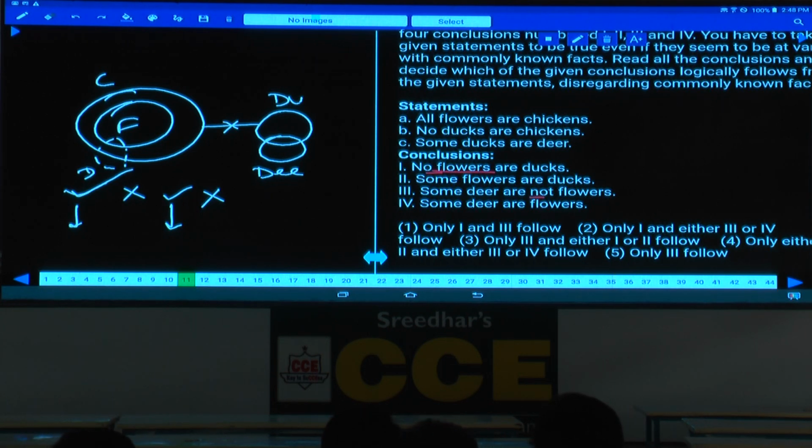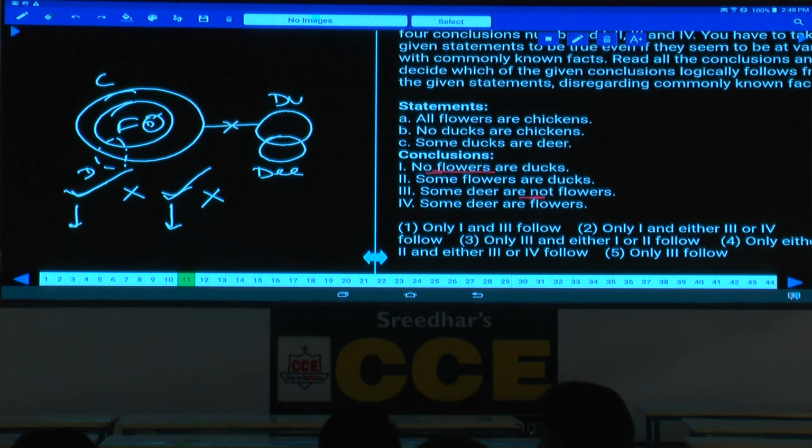Then coming to the third one, some deer are not flowers. To make this one false, I should prove all deers are flowers. That means your deer must be like this. If you write deer like this, then some deers are ducks, so deer and duck will also be intersected, isn't it? Hence again the statement will get invalid. An alternate diagram cannot be drawn, previous conclusion will be true forever. Then what is your answer here? Only 1 and 3 follow.